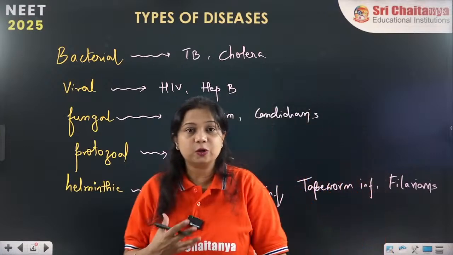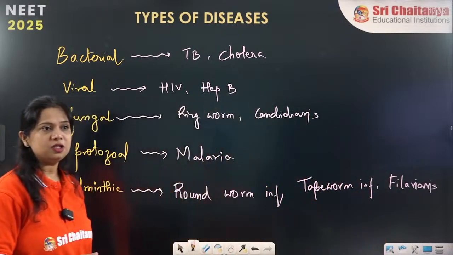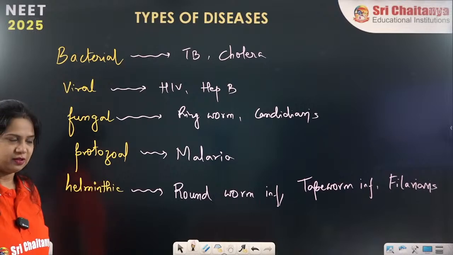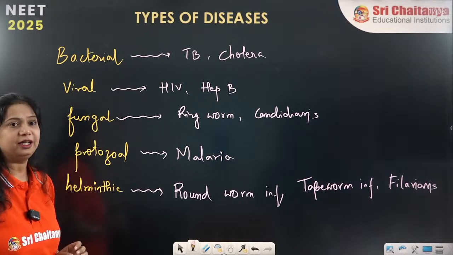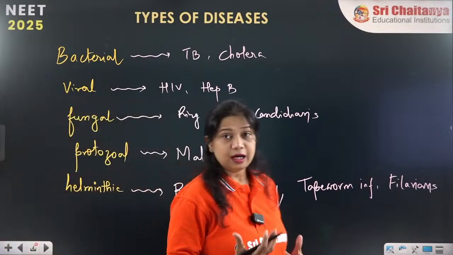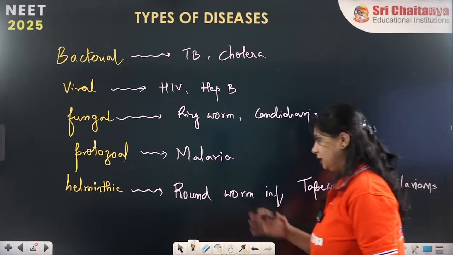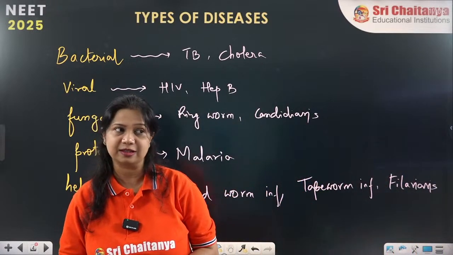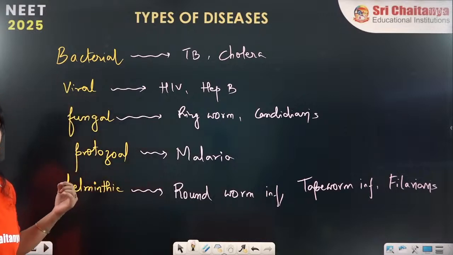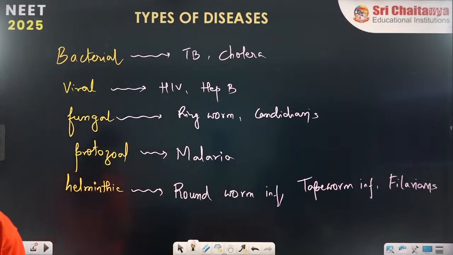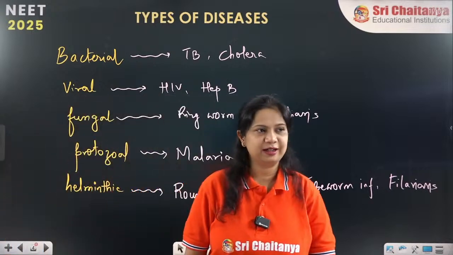These are a few names of diseases caused by different types of infections. Bacteria cause tuberculosis and cholera, while other organisms like virus, fungus, protozoa and helminths cause other types of diseases. I'll give you some time to write it down.